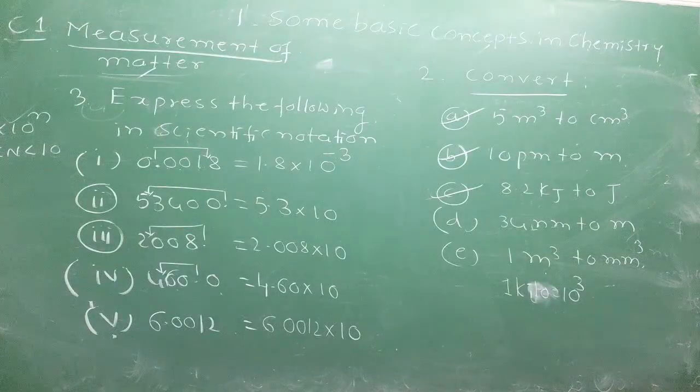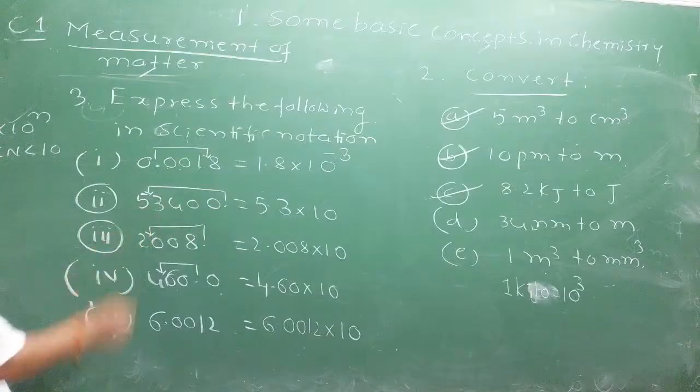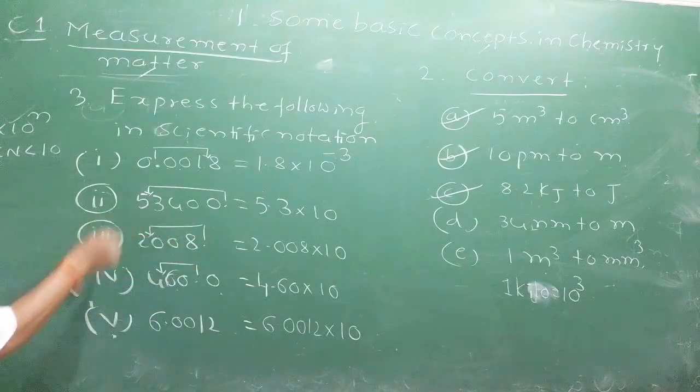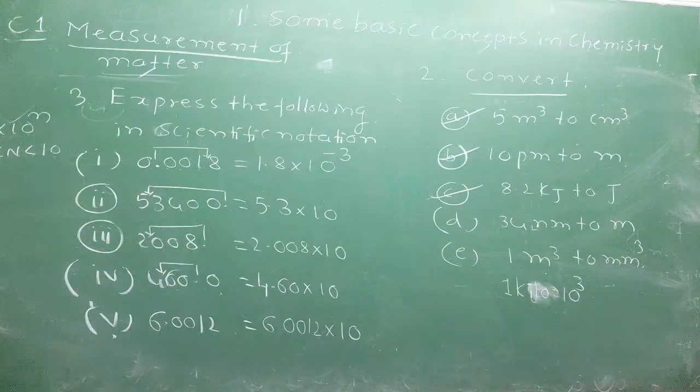What about the second one? Only Varun is answering. Sanvi, are you there? Shift the decimal point 4 places to the left. Left shift, add. What is the power? Write only the power to me.